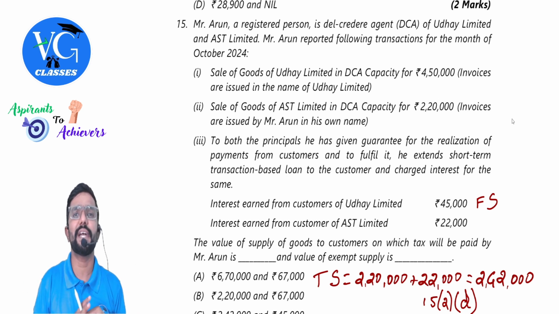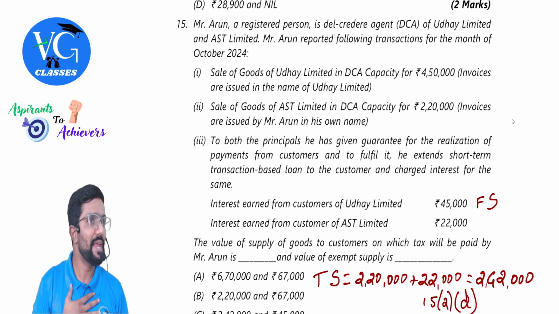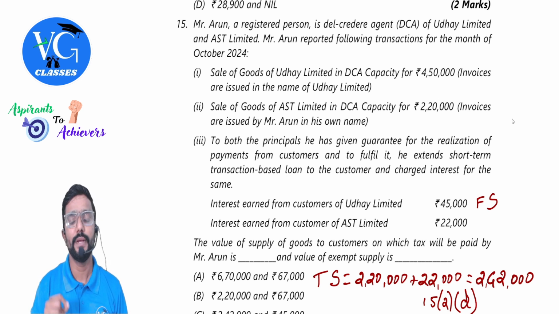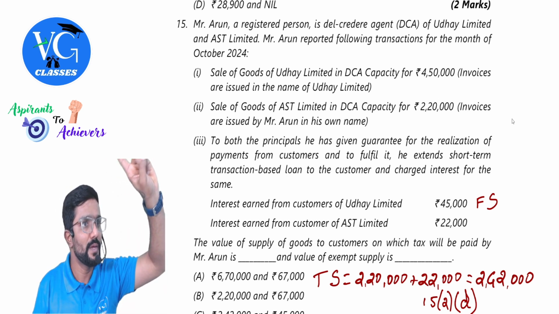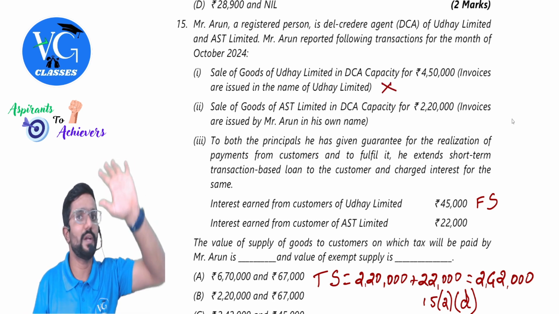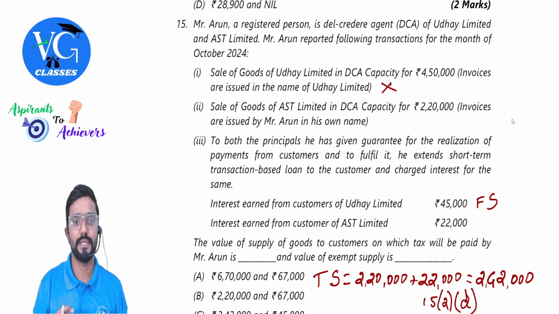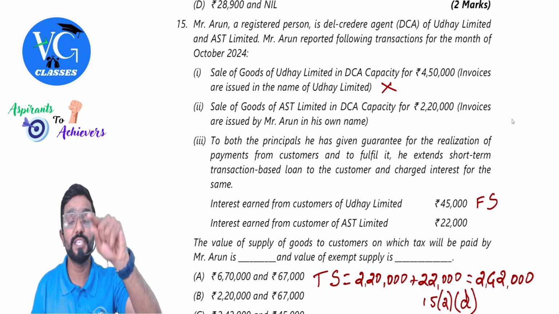See, first of all, who is a Del Credere agent? Guys, he is the one who will sell the goods on behalf of the principal, and if there is any bad debt loss, he will suffer it. He will take care of it. Okay. DCA capacity for 4,50,000. Invoices are issued in the name of Uday Limited. So there is only one supply. So here, will para 3 of Schedule 1 get attracted? No, sir. Will not get attracted. Got it? Next. Sale of goods of AST Limited in DCA capacity for 2,20,000. Invoices are issued by Mr. Arun in his own name. Who is Arun? Agent. Invoice is issued in his name.